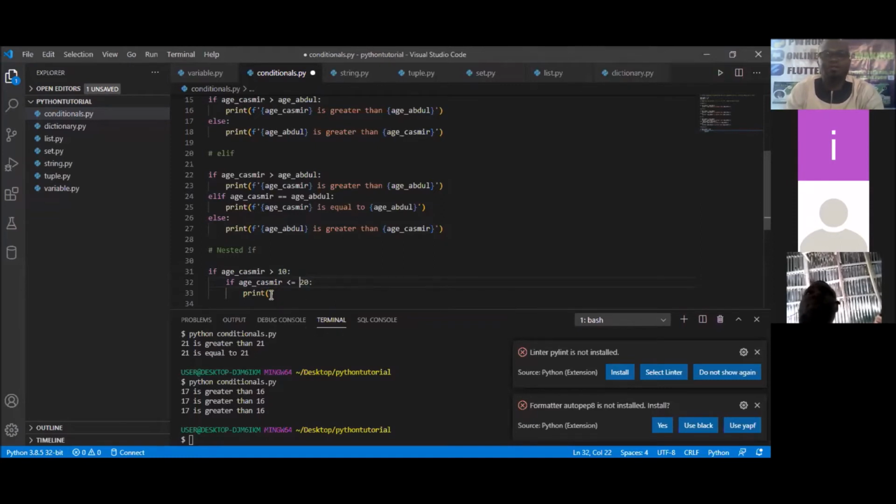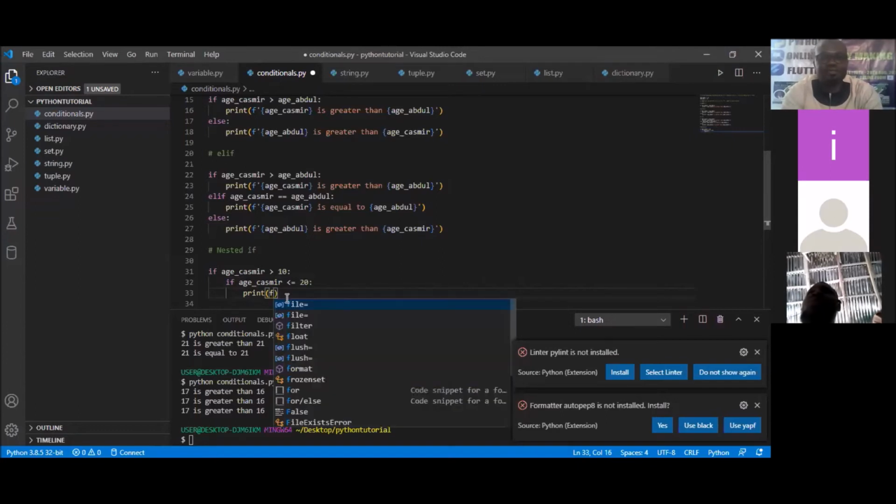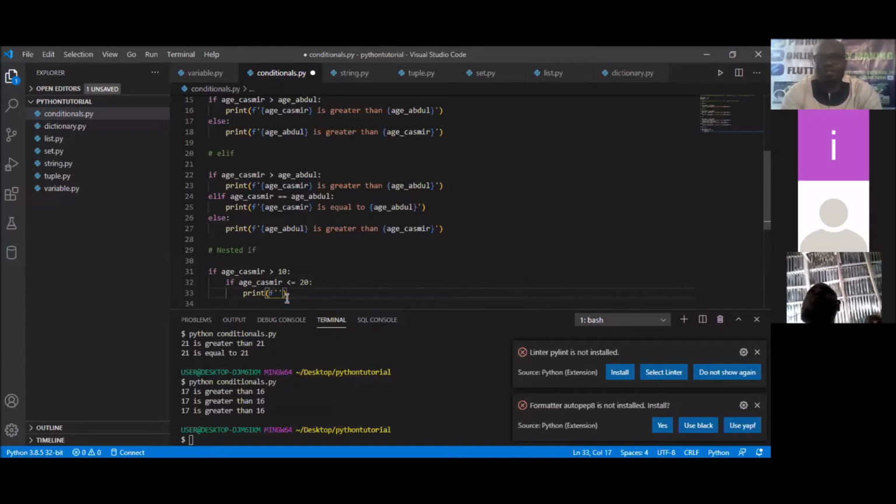So now, if we check this, we want to use the f-string formatting. So what do we want to print out? We want to simply print out that age_Casimir is greater than 10 and at the same time less than or equal to 20.